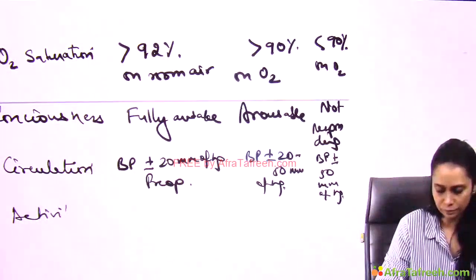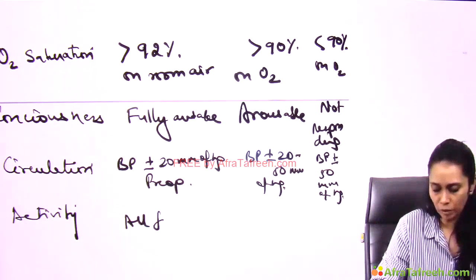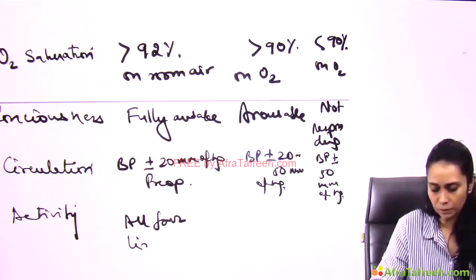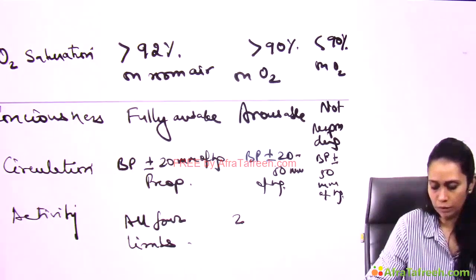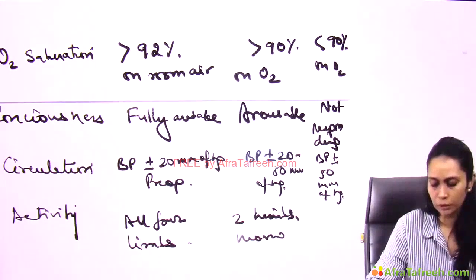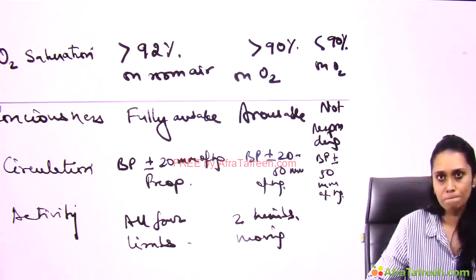Activity. All 4 limbs moving, all 4 limbs the patient can move, right? That is 2. If 2 limbs can be moved, lower limb or upper limb, it's, let's say, 1.